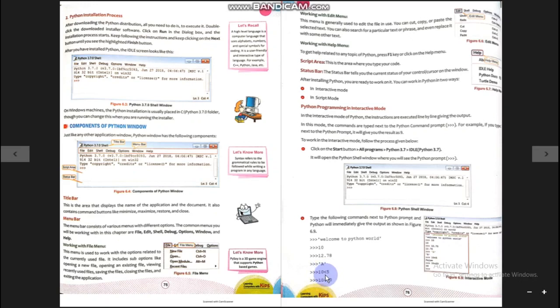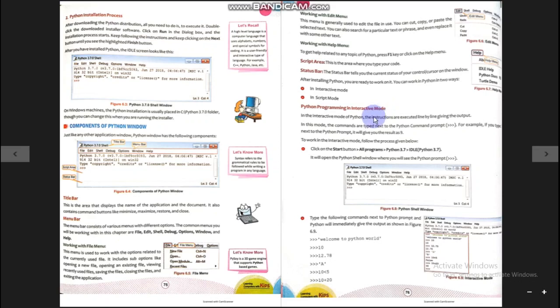It is a logical question whose answer could be true or false. So after writing this, when the user has pressed enter, it prints False. After that another instruction is given, 10 plus 20, and then enter, 30. So one by one you can give instructions and you will get the desired output when you are in interactive mode.